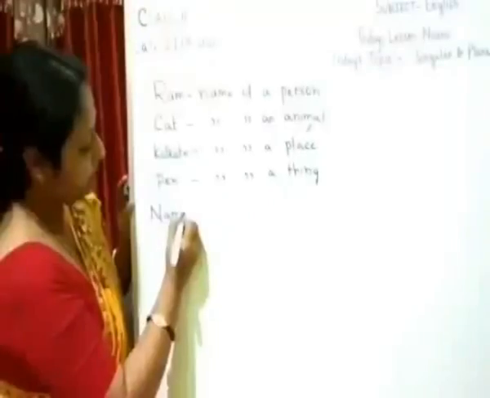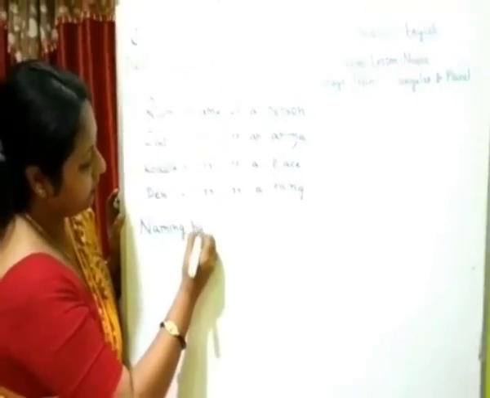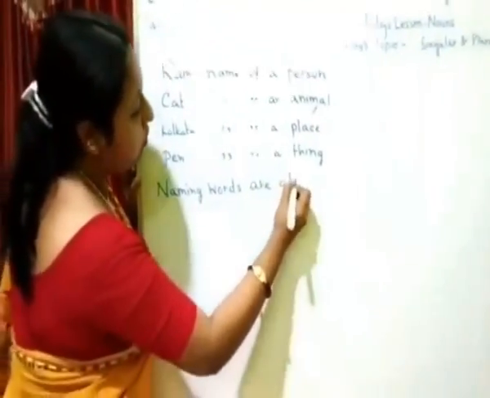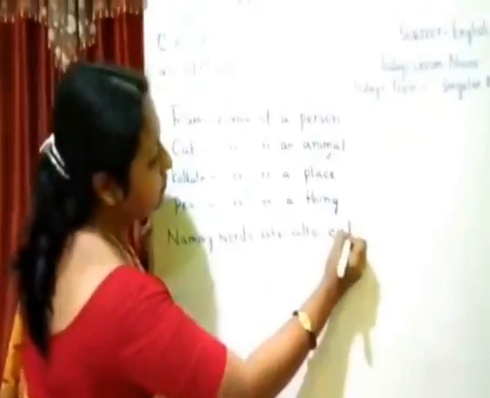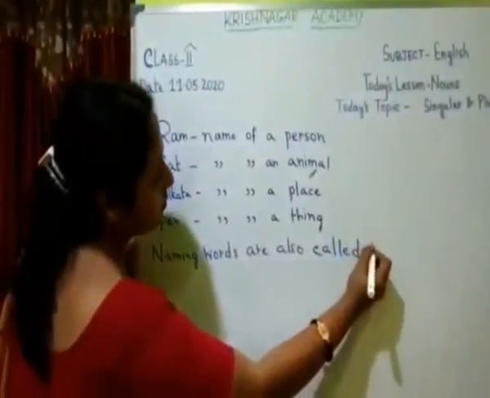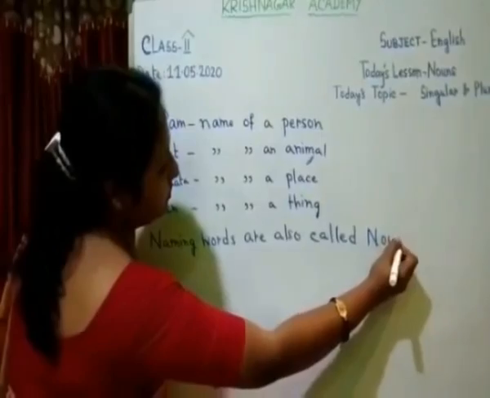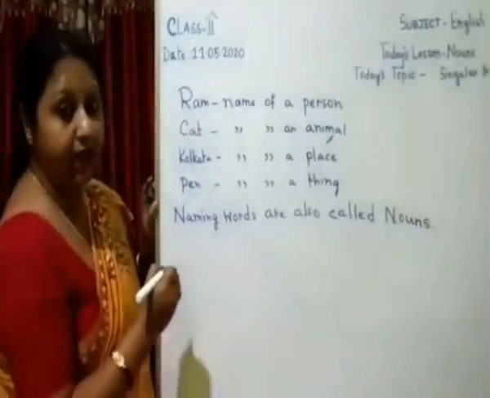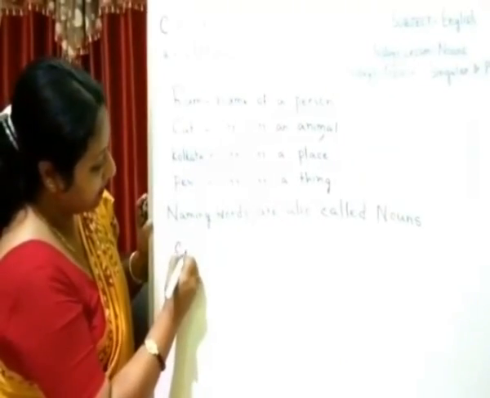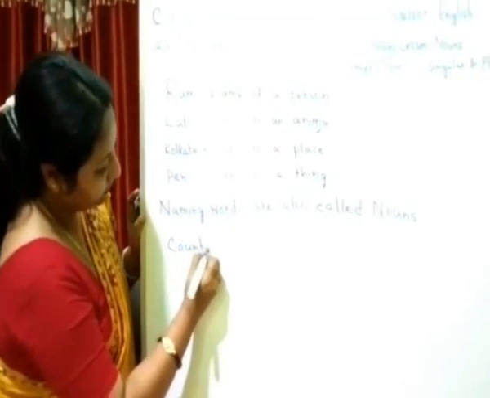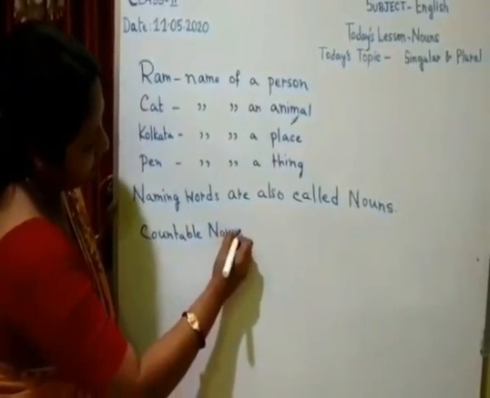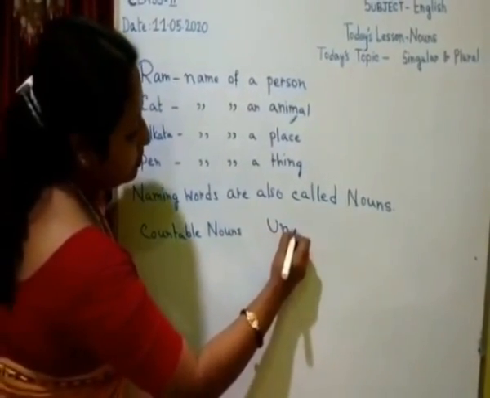Now, naming words are also called nouns. Nouns can be classified as countable nouns and uncountable nouns.